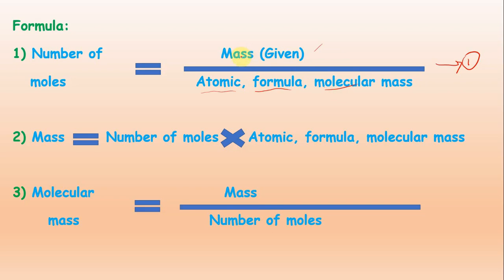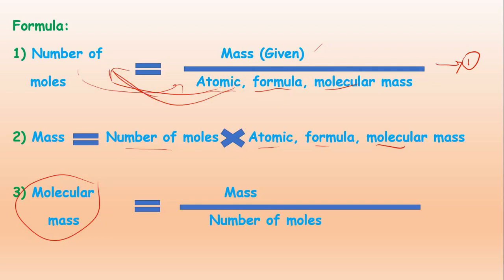Then when you modify this equation and find the mass, what will happen? This will multiply with this one. So mass will be the number of moles multiplied by the atomic mass, formula mass, or molecular mass. Then the third one, for example, you are finding the molecular mass here. Just exchange these. Molecular mass will be equal to the mass given, divided by the number of moles. So these are three very important formulas, and then we will solve some problems related to these three formulas.